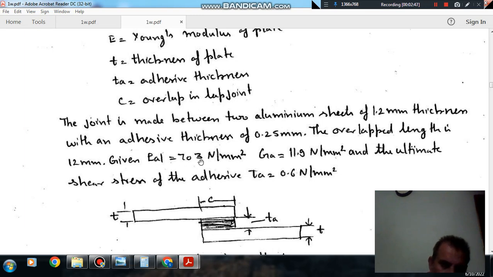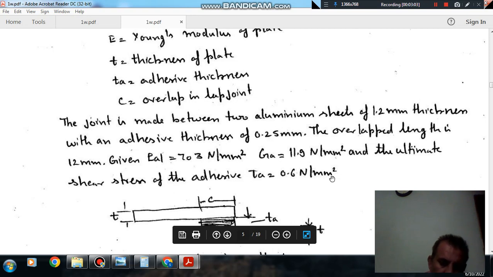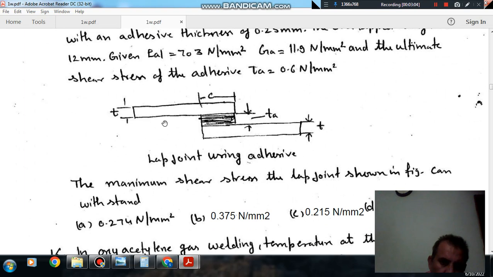E for aluminum is 703 Newton per mm square. GA is 11.9 Newton per mm square. The ultimate shear strength of the adhesive, tau A, is 0.6 Newton per mm square. So this is the maximum shear stress.